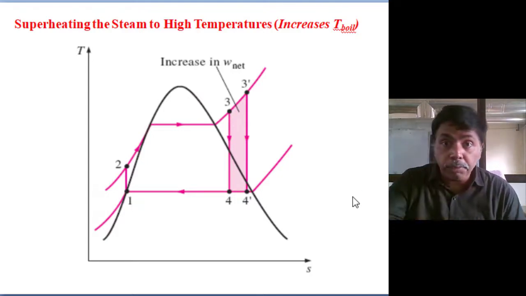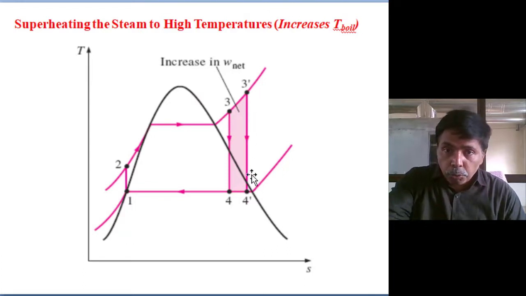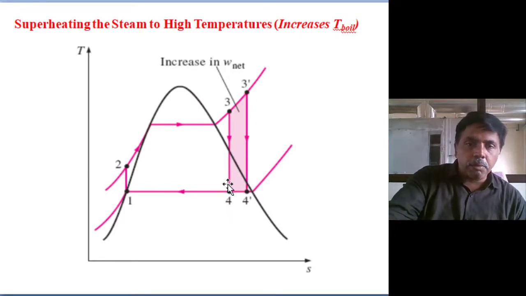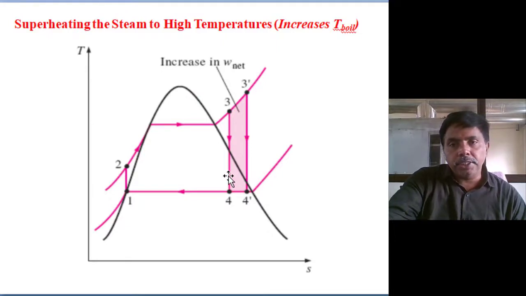That is very good. Why? Because superheating means we are increasing work output. Heat input is also increasing, but parallelly we are increasing work output. Second advantage, the last stage of the turbine is not facing liquid bombardment of the turbine blades. So the life of the turbine blades also increases. But there is a temperature constraint.